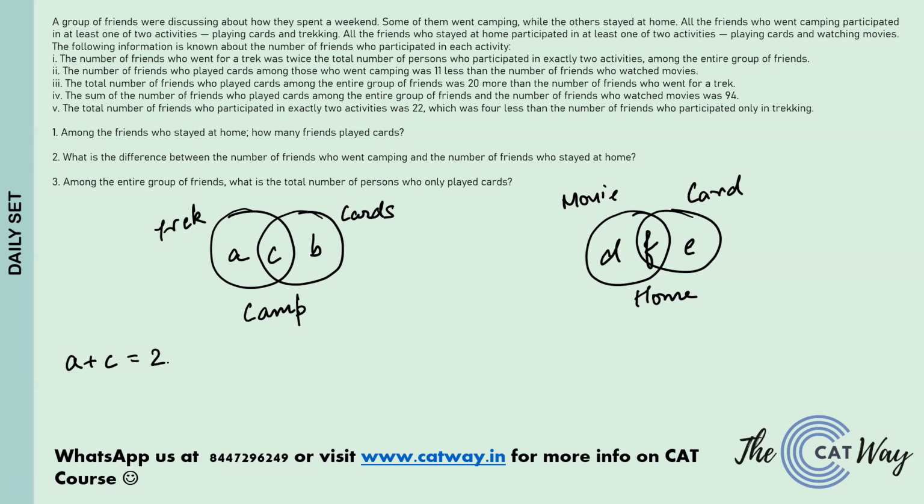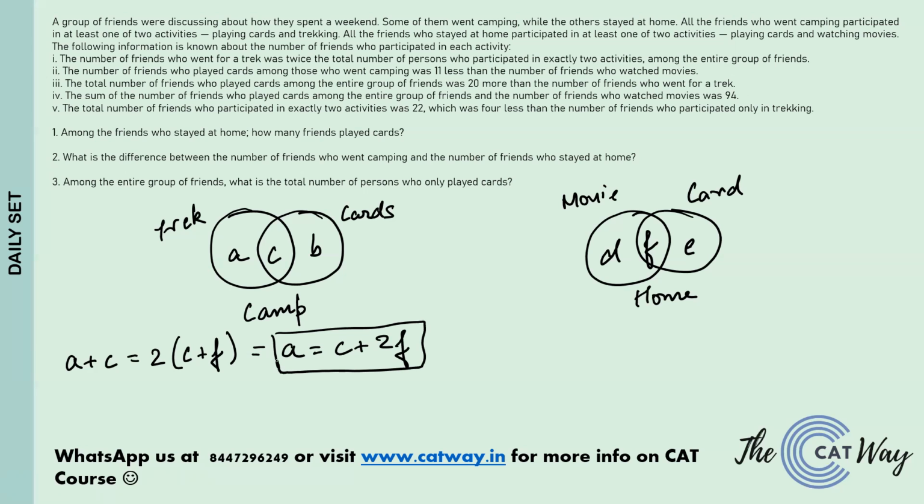So twice C plus F. If we solve this, we get A equals C plus 2F. This is one equation that we have got.